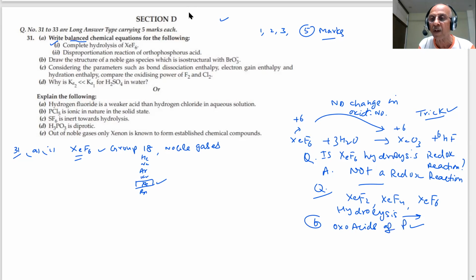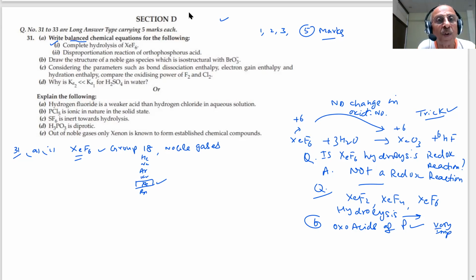There are many oxo acids of phosphorus in the book: H3PO4, H3PO3, H4P2O7. They contain phosphorus-oxygen double bond, OH bonds, and P-H bonds also. It is very important to study the oxo acids, as a question on one of them could come.